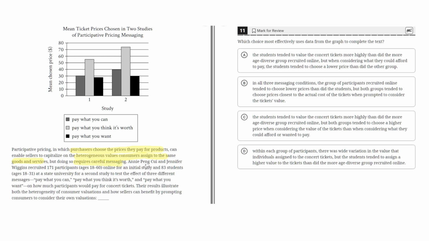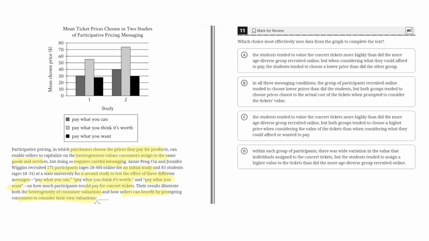Annie Peng Coy and Jennifer Wiggins recruited 171 participants, ages 18 to 60, online for an initial study, and 83 students at a state university for the second study to test the effect of 3 different messages: pay what you can, pay what you think it's worth, and pay what you want, and how much participants would pay for concert tickets. Their results illustrate both the heterogeneity of consumer valuations and how sellers can benefit by prompting consumers to consider